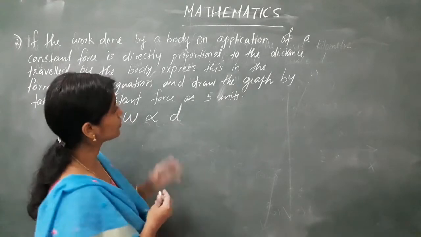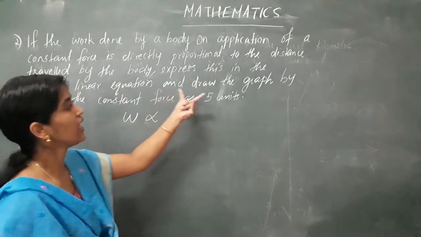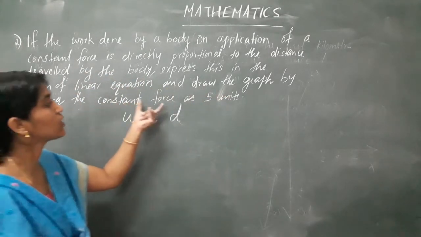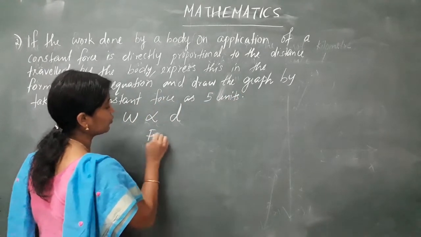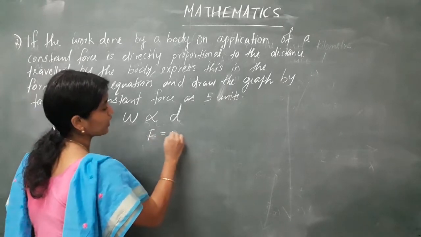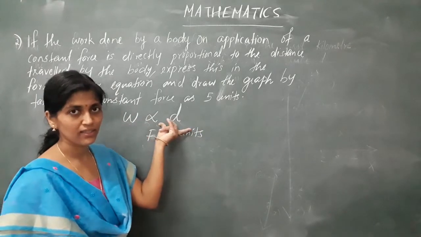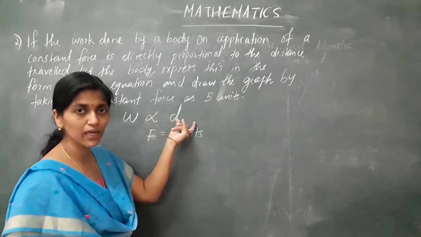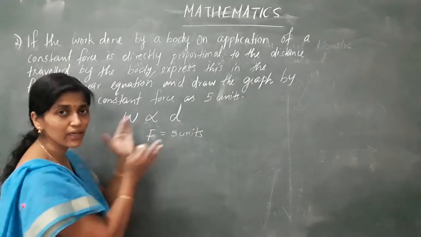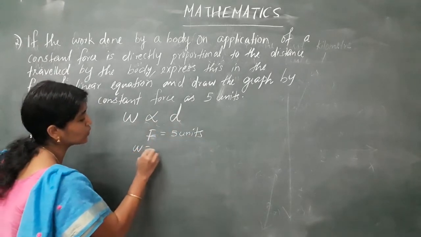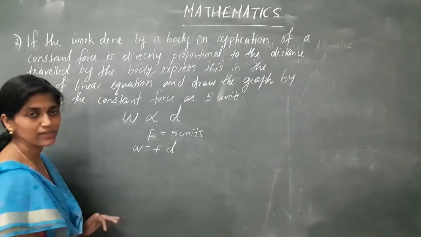And here in this question for us, we are asked to express this in the form of linear equation and draw the graph by taking the constant force as 5 units. Here the force is given. We will take force as F. F is given as 5 units. So this way we have studied, isn't it? If W is directly proportional to D, that is taking force as F, how can we write using the equation? You can write W is equal to Fd. And here, this is our equation.